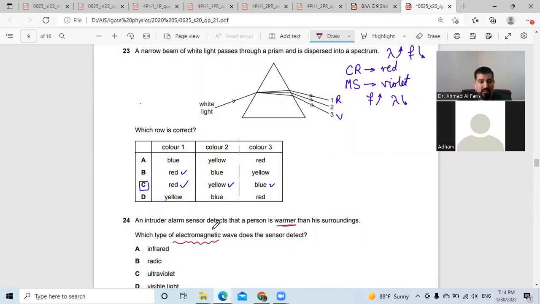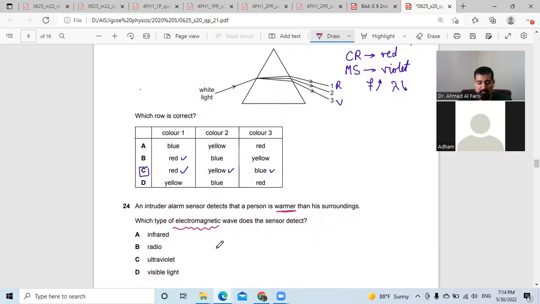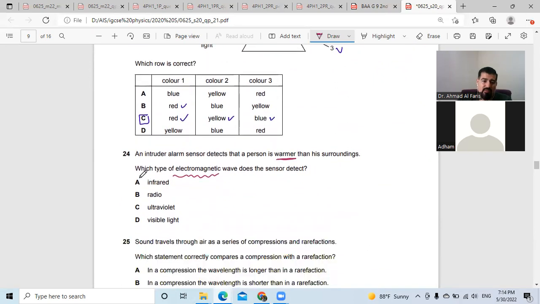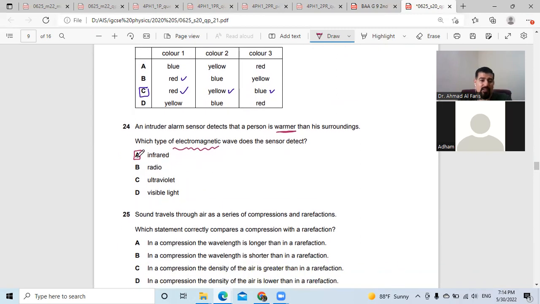Who can give me the answer? Exactly, it's infrared. Bravo. Thank you. Any warm body releases an amount of radiation. That's not burning, and that's not visible light. It's below visible light, that's why we call it infrared. And I told you that's how animals see each other and see us during the night. So number 24, the answer is A.